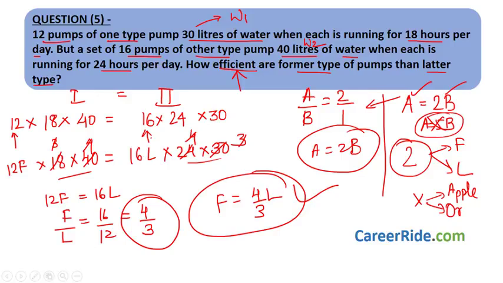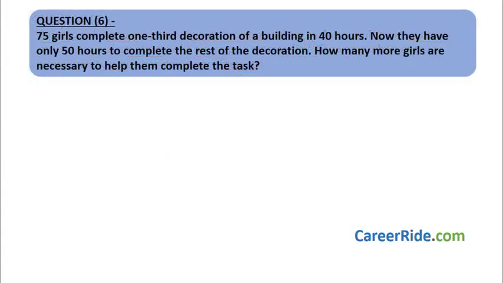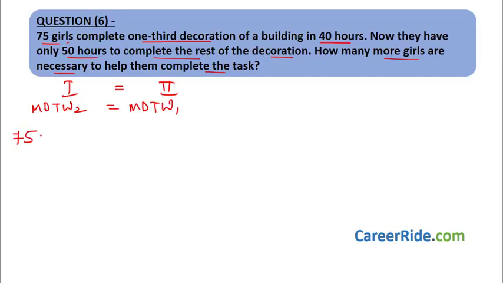Going to the next one. Question number 6. 75 girls complete 1/3 decoration of a building in 40 hours. Now they have only 50 hours to complete the rest of the decoration. How many more girls are necessary to help them to complete the task? Again, there are two situations and we have our formula MDTW, work done in the second case equal to MDTW work done in the first case. In the first case, we have 75 girls.